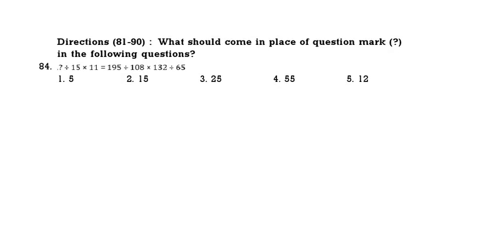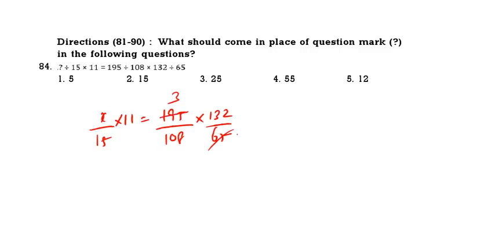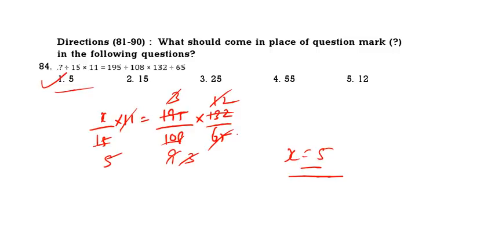X divided by 15 into 11. So x by 15 into 11 is equal to 195 by 198 into 132 by 65. Do the calculation. 65 ones, 65 3s, 65 ones, 11 ones, 11 12s, 12 ones, 12 9s, 3 ones, 3 3s, 3 ones, 5. So we are left with 5. 5 is the correct answer. Next question.